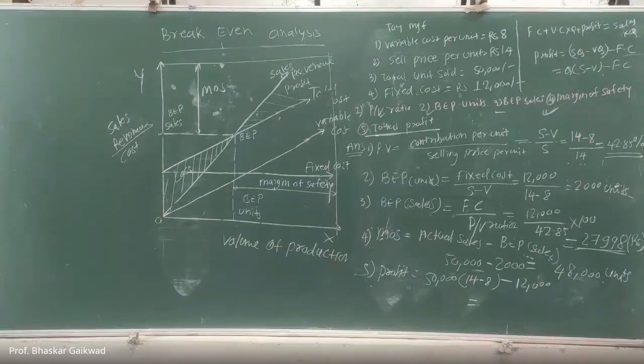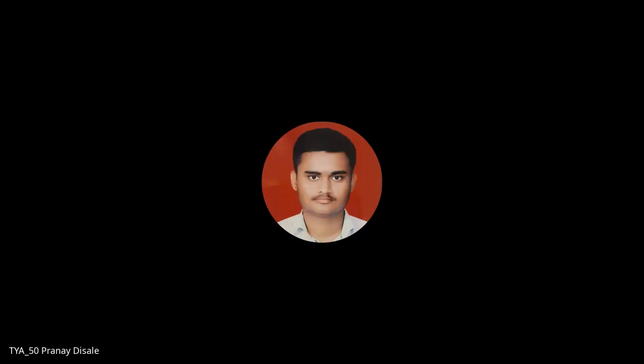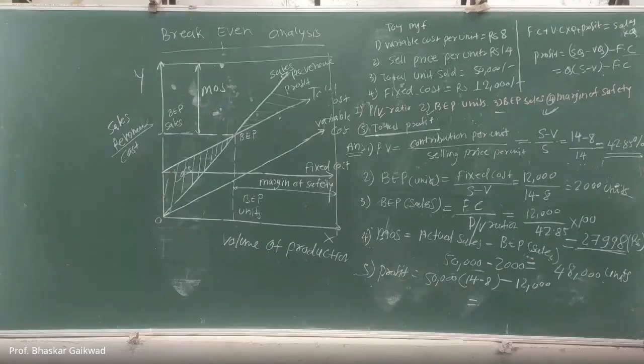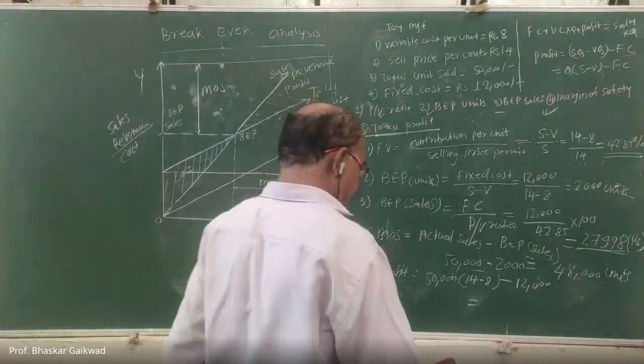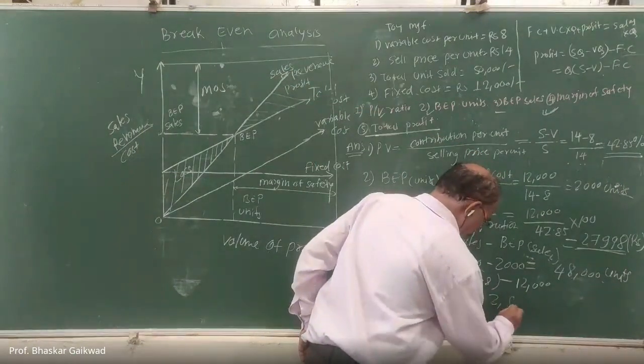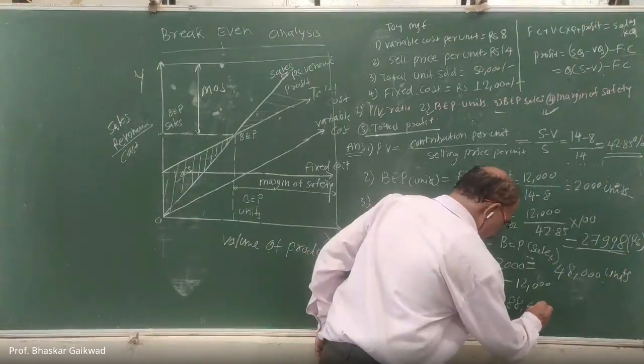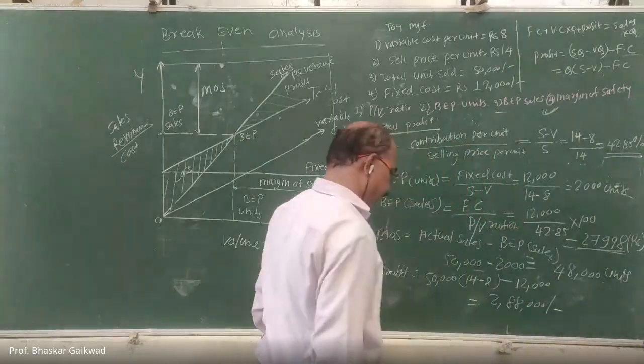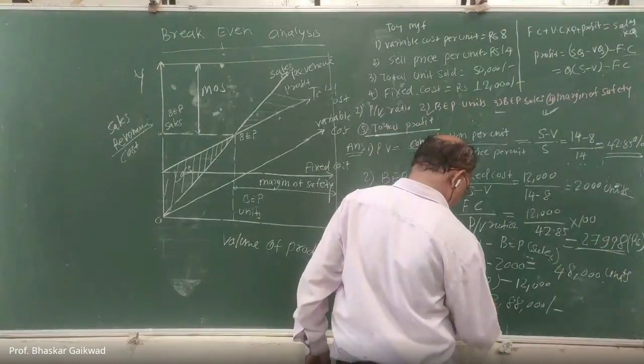Now how much profit? Has anybody calculated? Two lakh 88,000, sir. Correct. 2,88,000. This is the profit. Correct. This is profit.